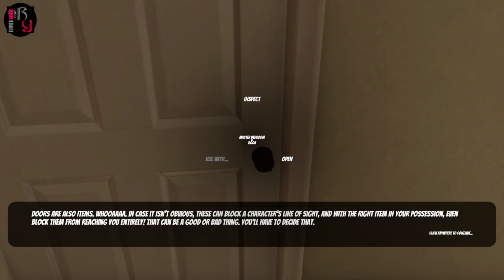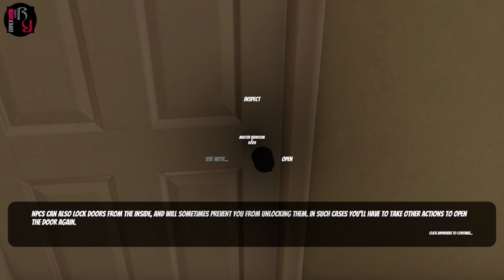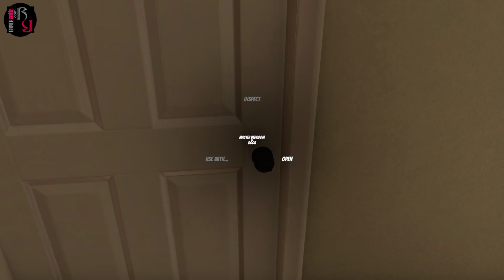Okay. Doors are also items. In case it isn't obvious, these can block a character's line of sight and with the right item in your possession, even block them from reaching you entirely. Can be a good or bad thing, you'll have to decide that. NPCs can also lock doors from the inside and will sometimes prevent you from unlocking them. In such cases, you'll have to take other actions to open a door again.